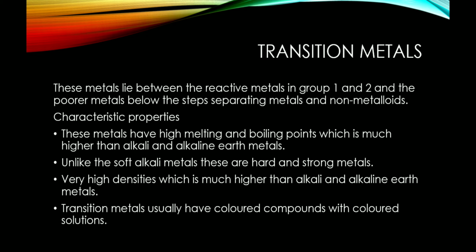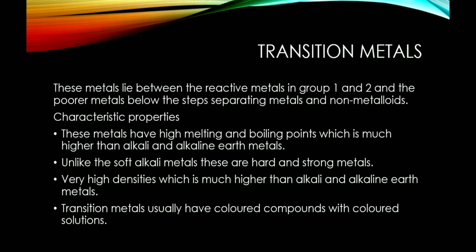Characteristic properties. These metals have high melting and boiling points, which is much higher than alkali and alkaline earth metals. Unlike the soft alkali metals, these are hard and strong metals. They have very high densities, which is much higher than alkali and alkaline earth metals. Transition metals usually have colored compounds with colored solutions.